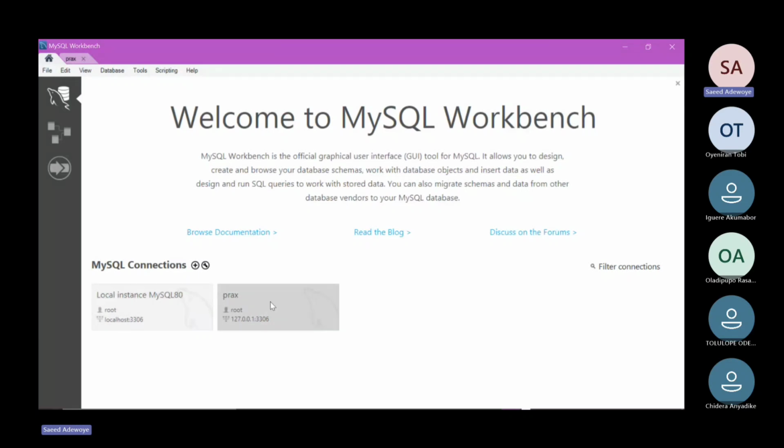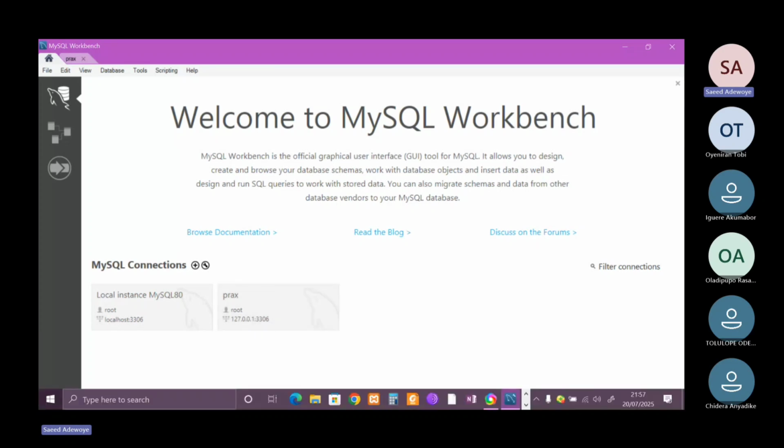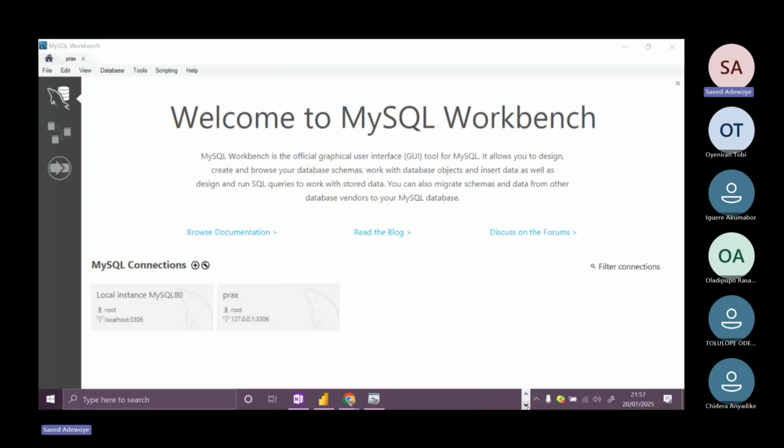This is the one that we are using to practice our queries and the likes, where our Google merchandise database is stored and everything. So this is the connection. The name here is Prax. I just saved it with a random name. So that's your database connection. So you fill that in.